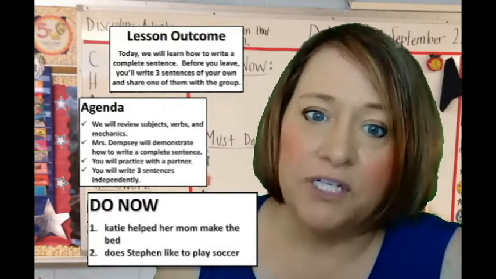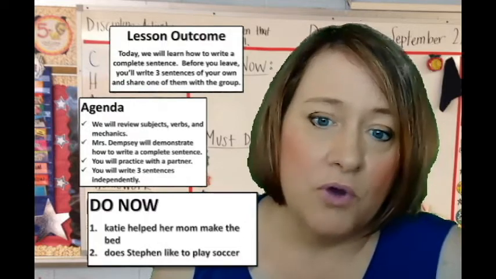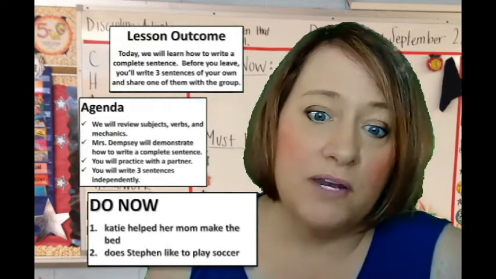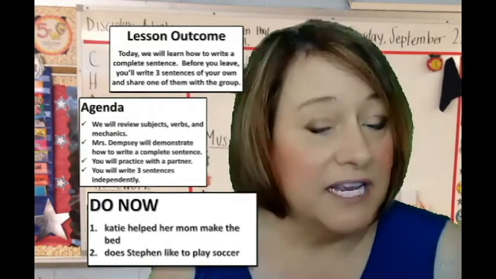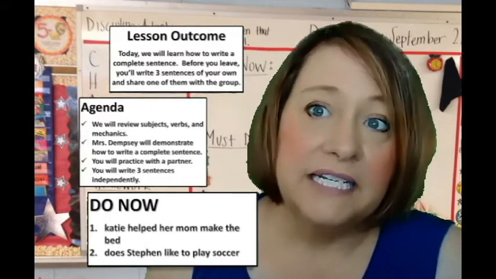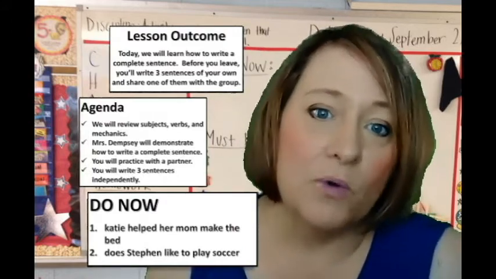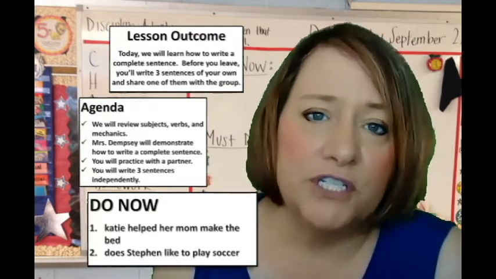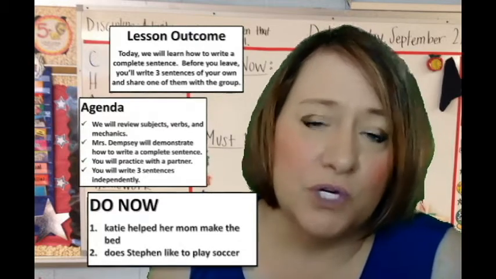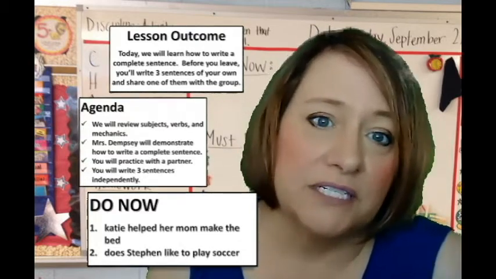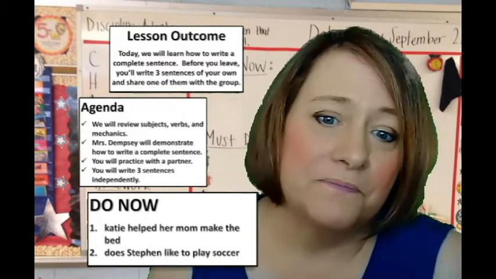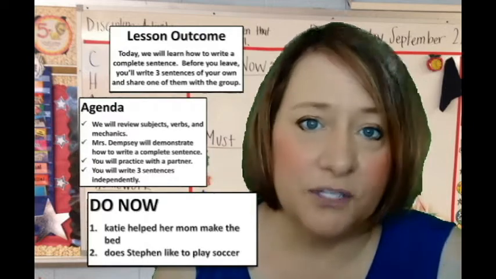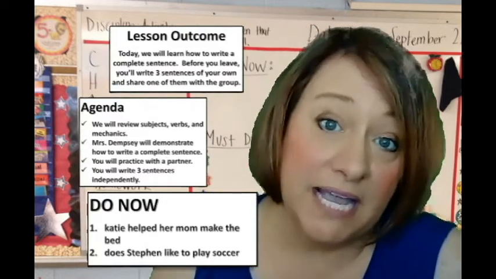Now let's think a little bit about the subject and the predicate. So we know in the first one that the subject is what or who the sentence is about, and the predicate is the rest of the sentence that tells what or who did or what their action was. In the first sentence, circle the word that you think is the subject. Good. I can see that everybody circled the word Katie. That sentence is about Katie.